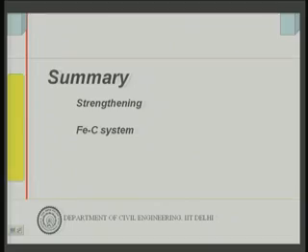So, with this I think we can now summarize today's discussion. What we have done, we have looked into various strengthening mechanisms, right. If we go back a little bit further, first we looked into grain size and its effect on strengthening. We have seen that coarse grain tends to give us lower strength compared to fine grain. Then we looked into the effect of alloying. Normally alloying would give us higher strength, and then we looked into the effect of strain hardening, which we said can give us higher strength.